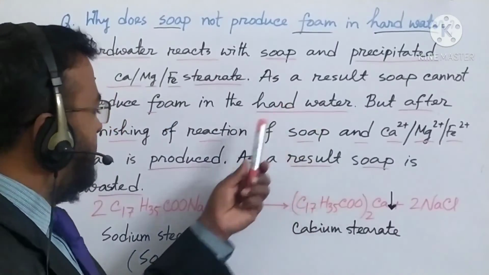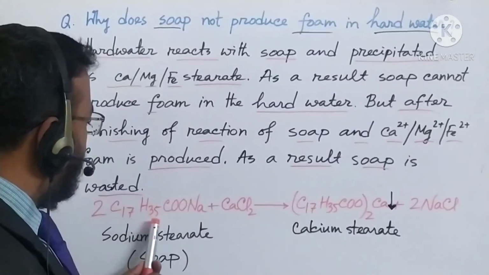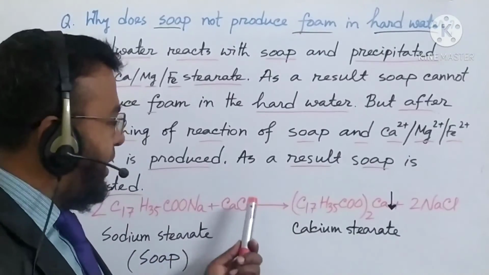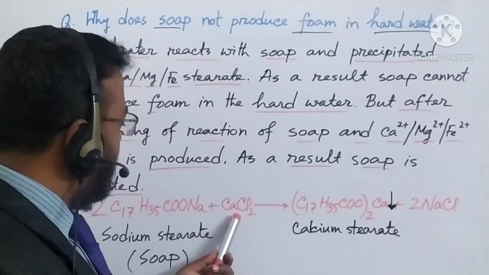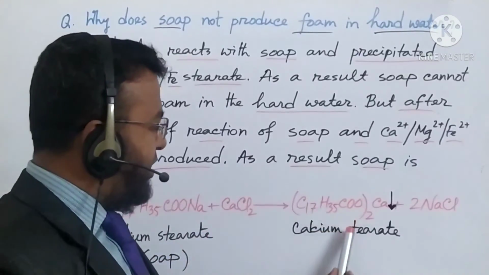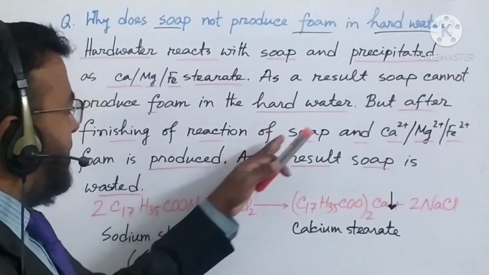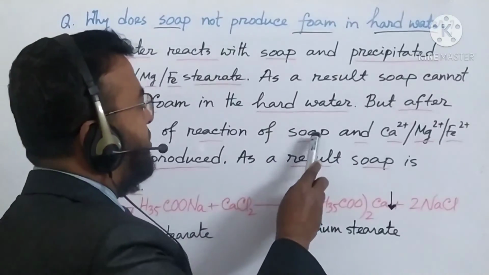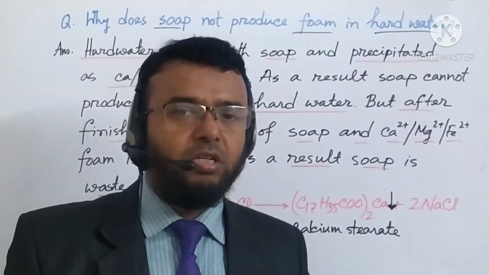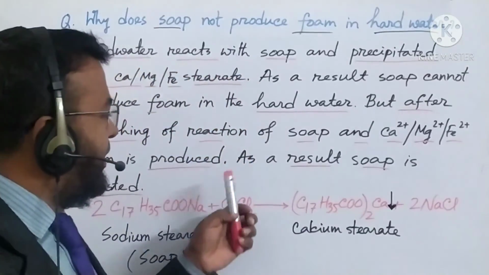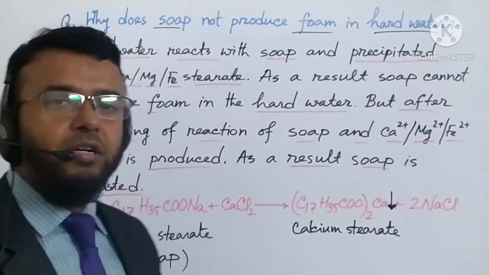Now soap, that means sodium stearate, has the formula C17H35COO. It reacts with the salt mixed in the hard water, and there is a precipitation reaction. Calcium stearate is precipitated. So after finishing the precipitation reaction, soap will produce foam. Then we can wash our clothes. So if we use hard water, then the soap is wasted or decayed.